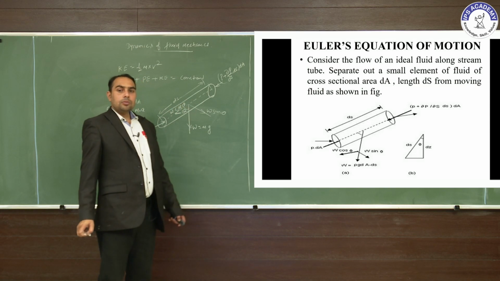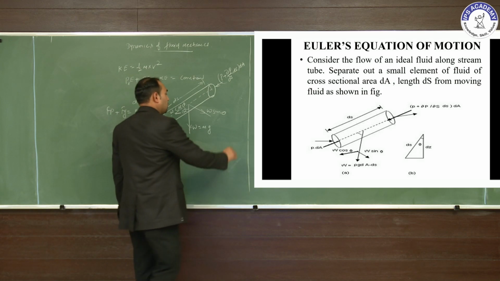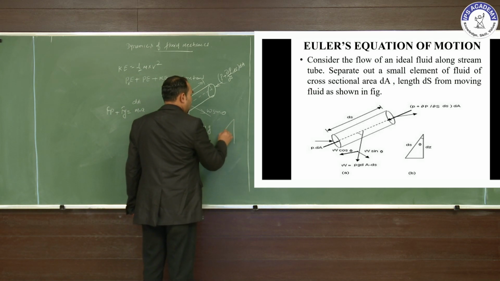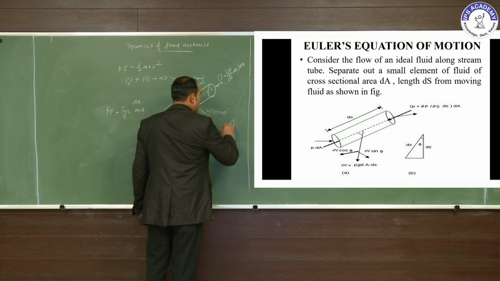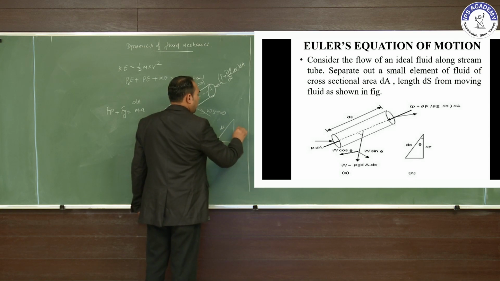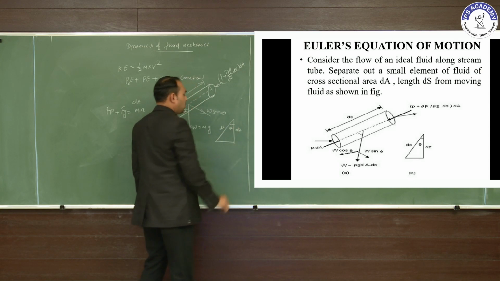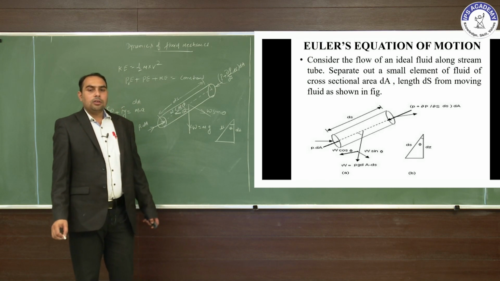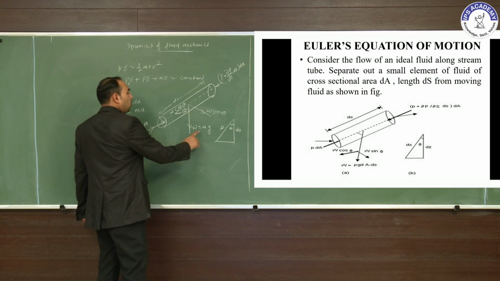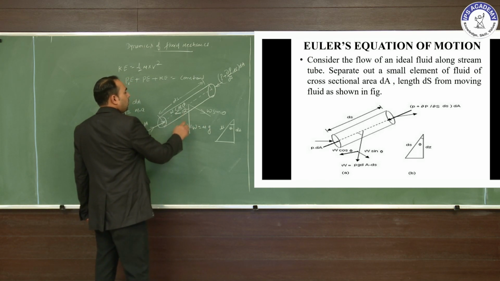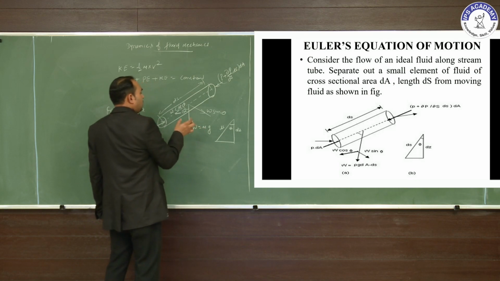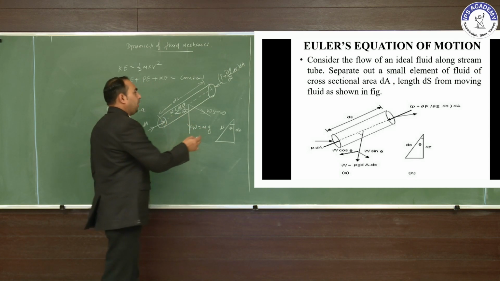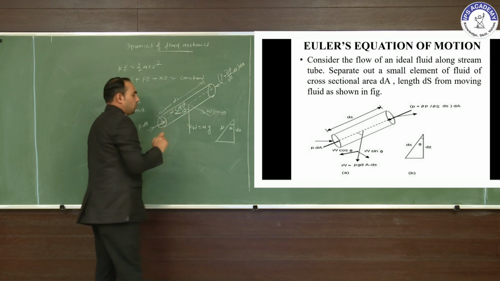Here this is ds, this is dz, and this is theta. W equals mass into g, and this weight is resolved by sin theta and cos theta.